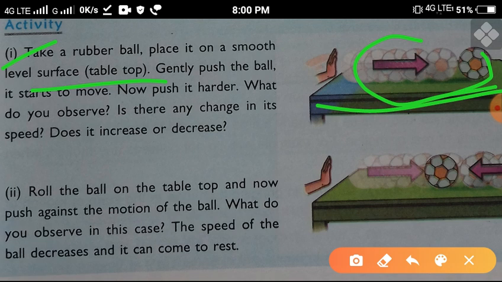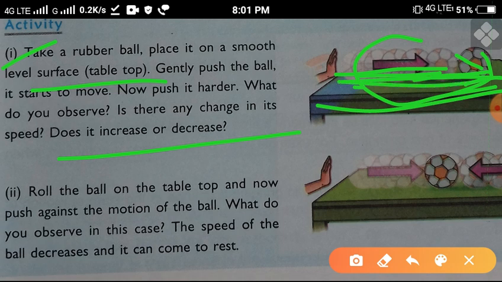Is there any change in its speed? Does it increase or decrease? If you touch the ball slowly, its speed changes slowly. If you touch the ball hard, that means we apply a large amount of force. Then its change in motion is larger. The greater the force applied, the greater its motion. That means the change also increases its speed. Understand?